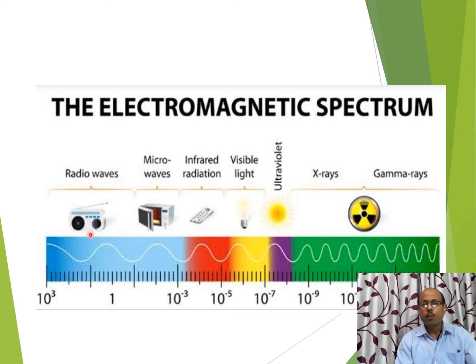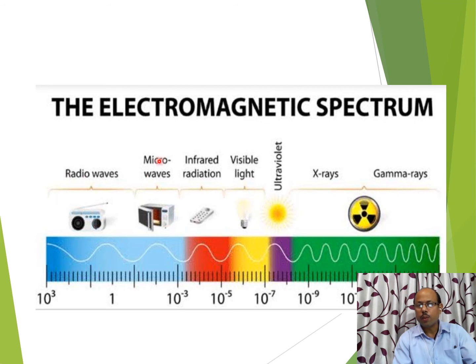These are the radio waves, and here is the symbol of a radio or transistor. It means radio waves are mainly used for communication purposes. The communication we use nowadays is mainly based on radio waves. Radio waves have the highest wavelength, or we can say the least frequency. Frequency is very small, but wavelength is very high in comparison to all other EM waves.